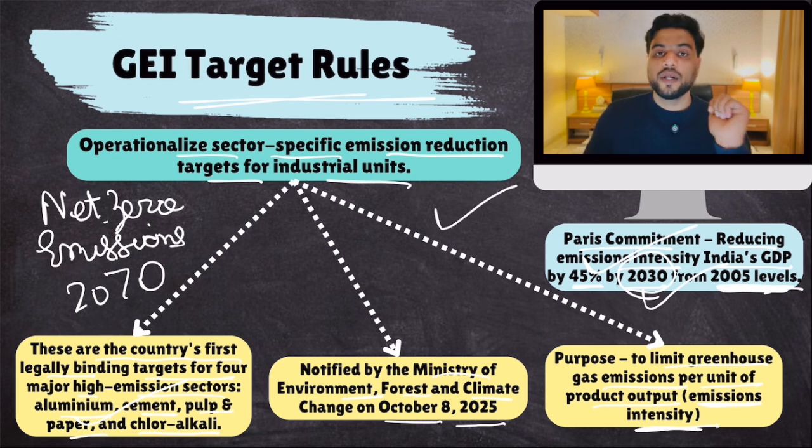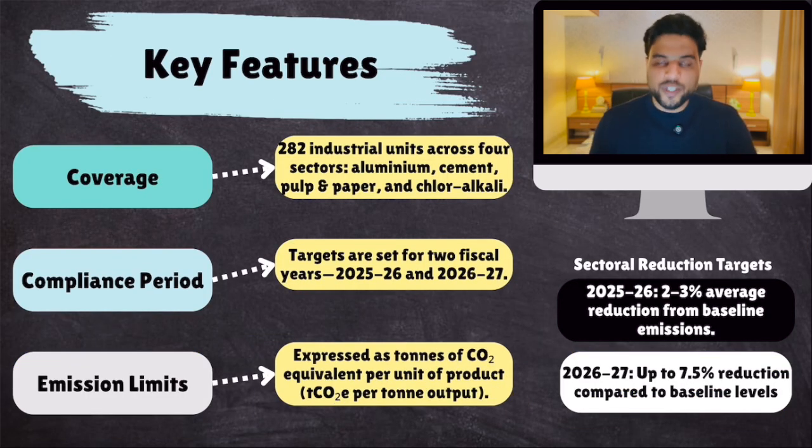Clear? Now, let's talk about the key features. Let's talk about these rules in a little bit more detail because questions can be asked. So first of all, which sectors would be covered? We have discussed 4 sectors. It would cover 282 industrial units across 4 sectors. Which are those 4 sectors? Highly polluting sectors: aluminium, cement, pulp and paper, and chlor-alkali.